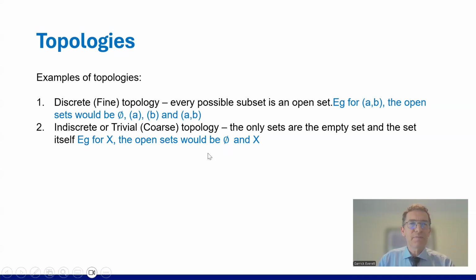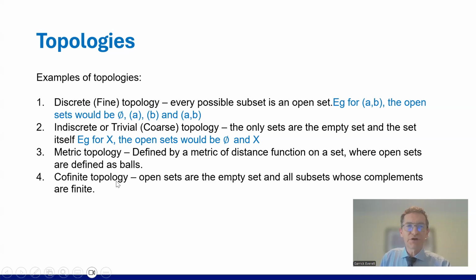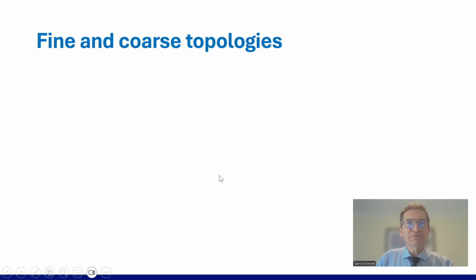That would be it. A metric topology, and a cofinite topology, I thought these other two were relevant. Metric topology, because it's numeric, is defined by a metric or distance function on a set where open sets are defined as balls. And a cofinite topology: open sets are the empty set and all subsets whose complements are finite. So I thought these 4 are relevant. There are a bunch of other topologies, where mathematicians have come up with ideas and say, oh, here's another way we can look at it. But we don't really need to look at every single topology. Just looking at fine and coarse topologies.